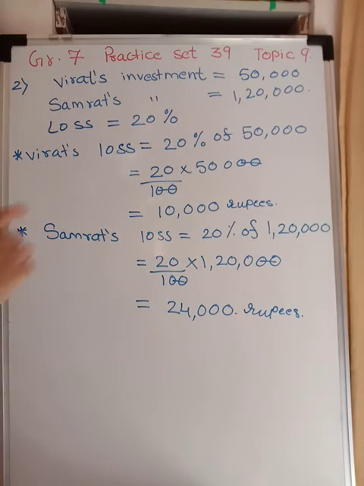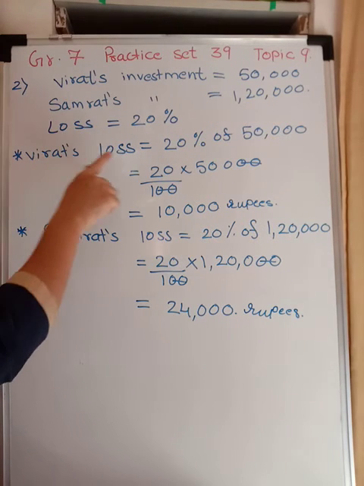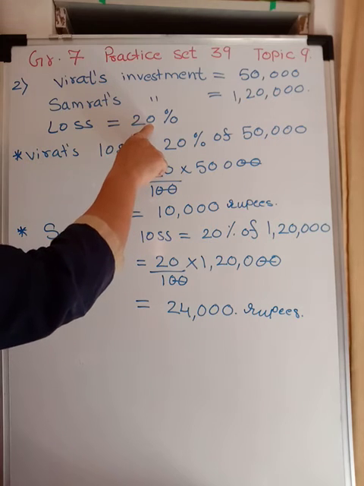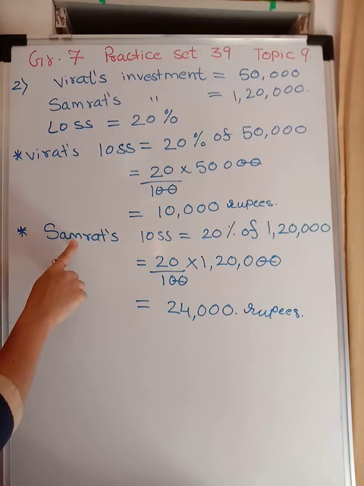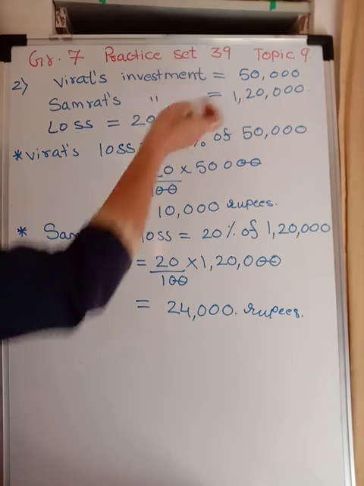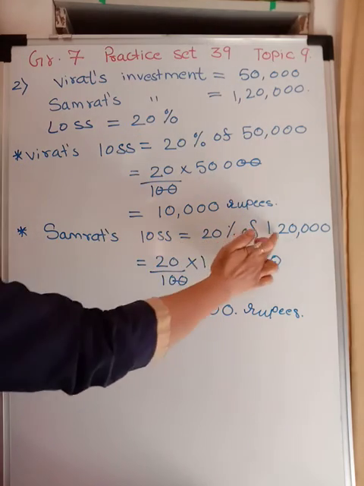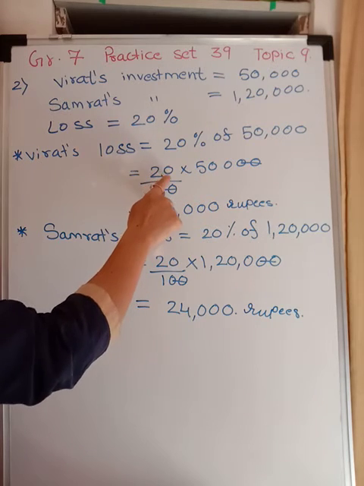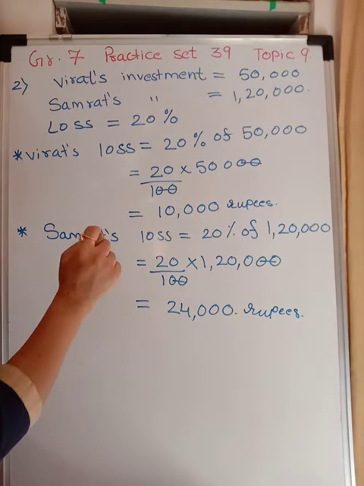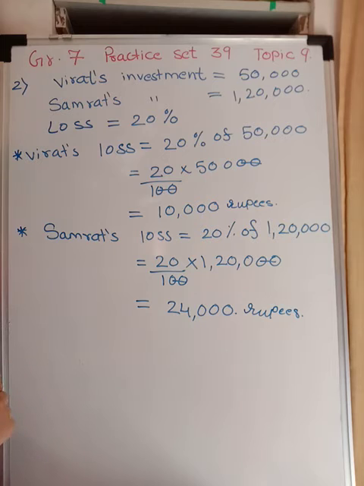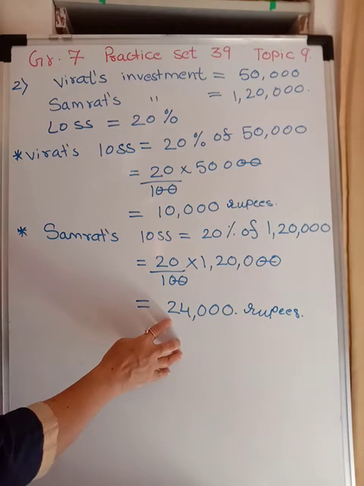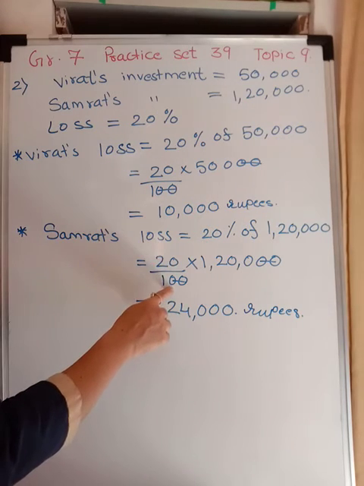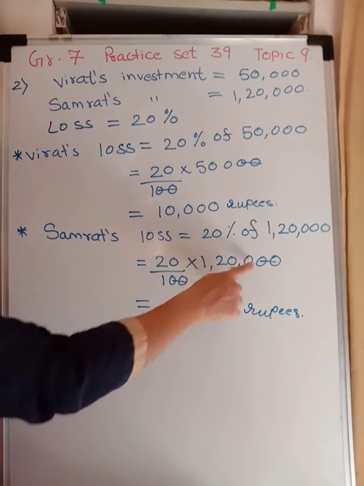If Virat's investment is 50,000, then Virat's loss will be 20% of 50,000, because they have faced the loss of 20%, both of them. And Samrat's investment is 1,20,000. So his loss will be 20% of 1,20,000. So if we calculate 20% of 50,000, which is 20 upon 100 into 50,000, it comes out to be 10,000 rupees. And for Samrat, it comes out to be 24,000 rupees. That is 20 upon 100, 20% of 1,20,000.